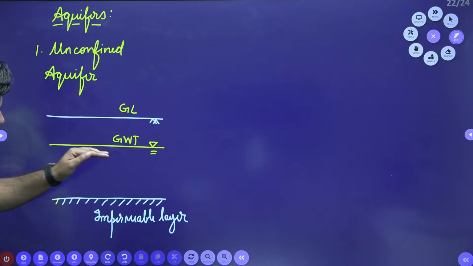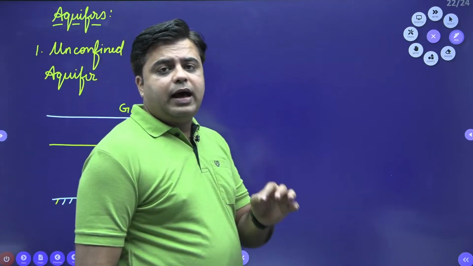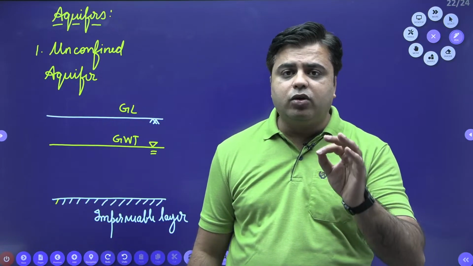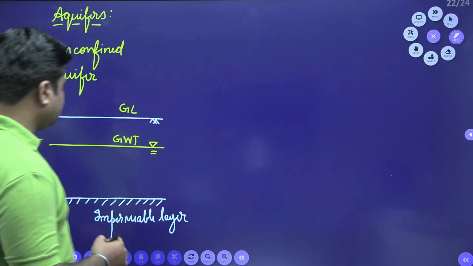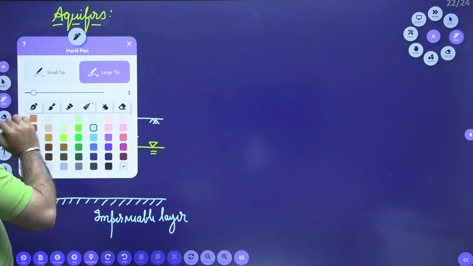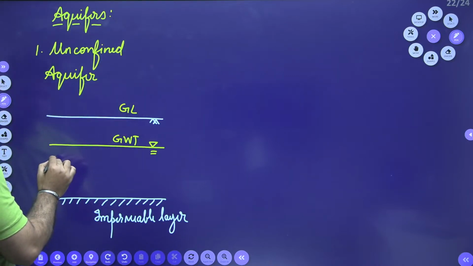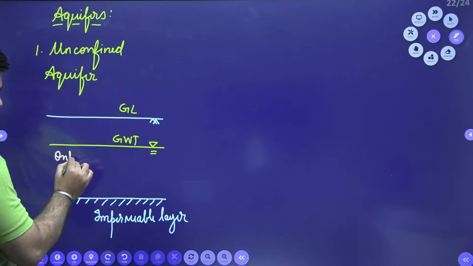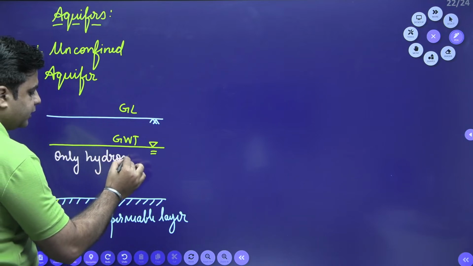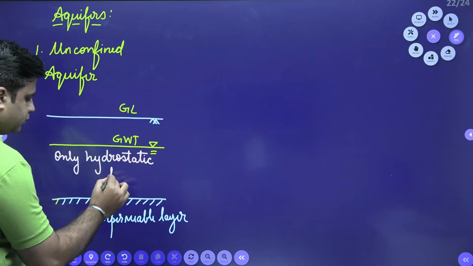Water which is present inside the voids of the soil medium will only experience hydrostatic pressure. Only hydrostatic pressure.